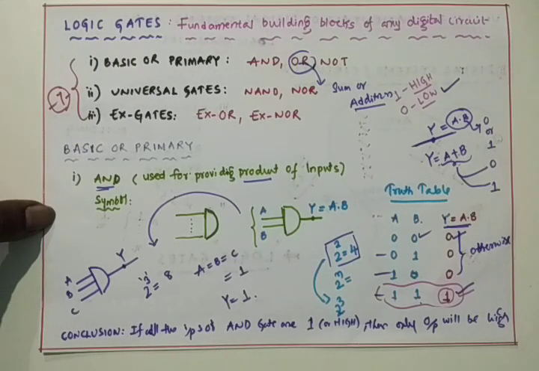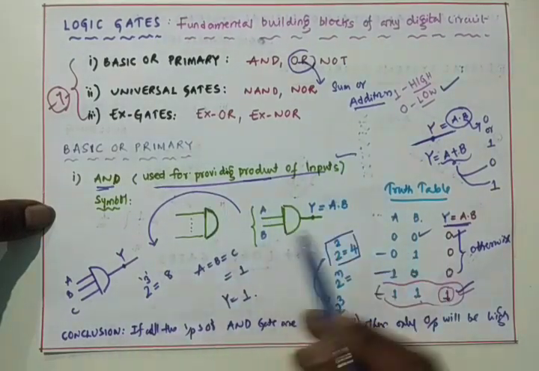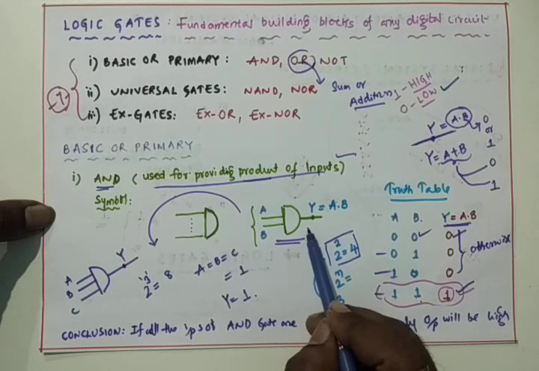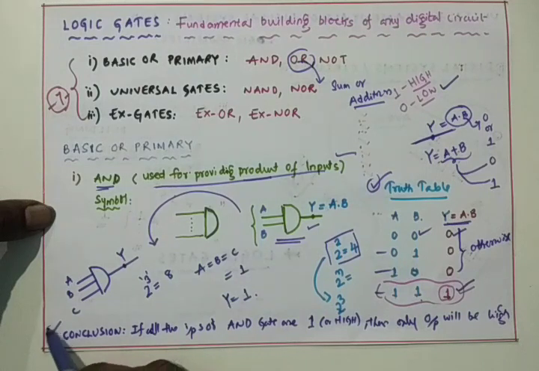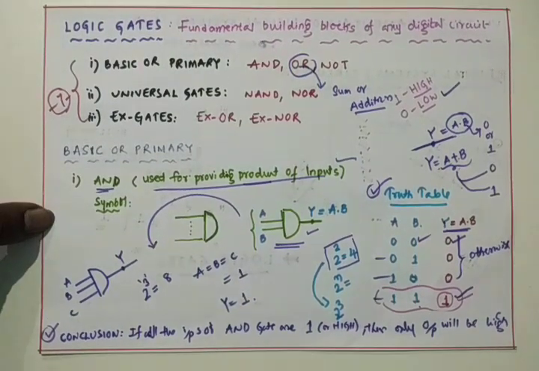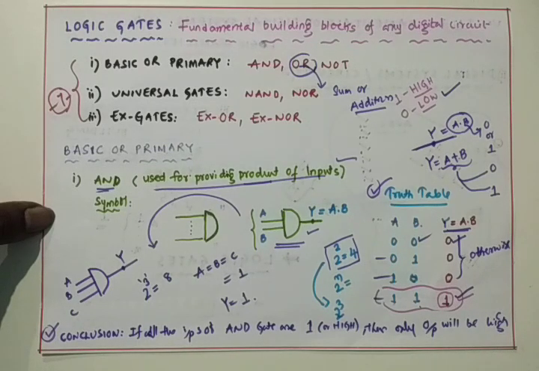First, you have to go with the function of that particular logic gate. Second, you must go with the symbol. Third, you have to go with the truth table. Fourth, you have to make the conclusion. You have to explain these 4 points in the exam if you get a question about a logic gate. First is the function of that logic gate, second is the logic diagram or logic symbol, third is the truth table, and fourth is the conclusion.